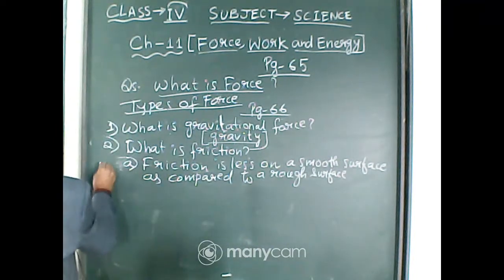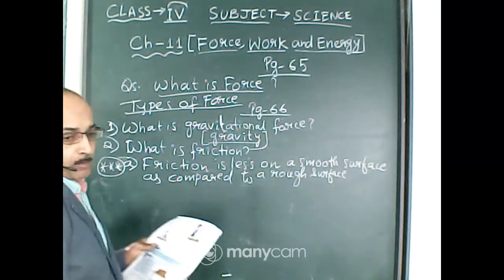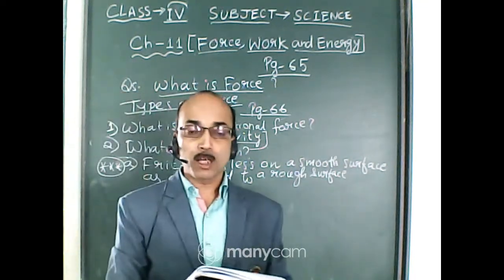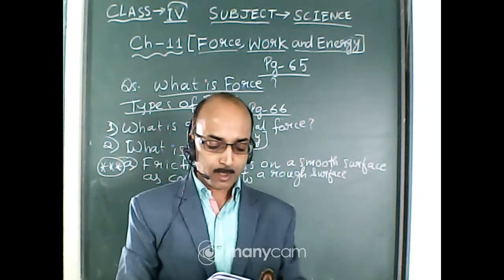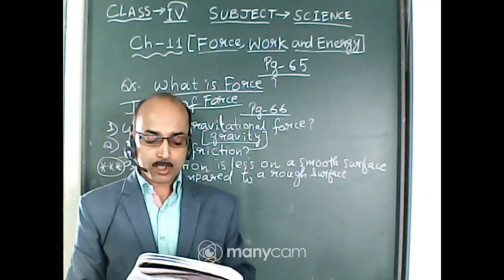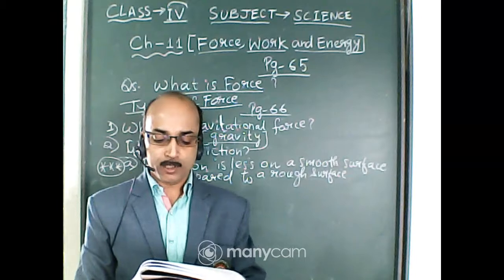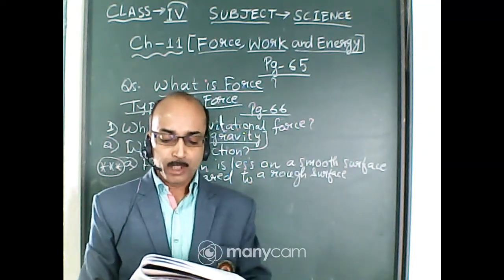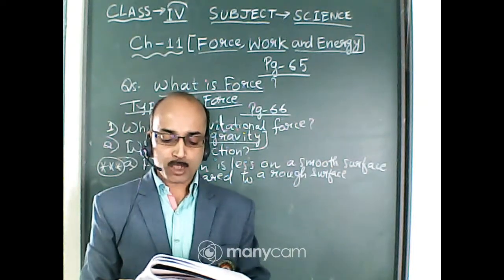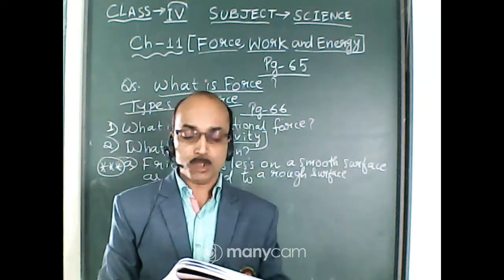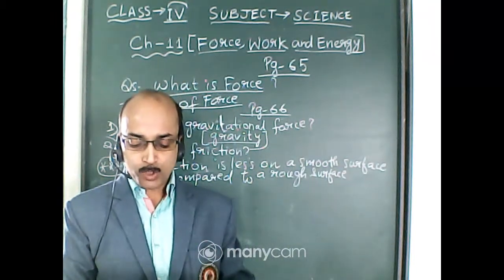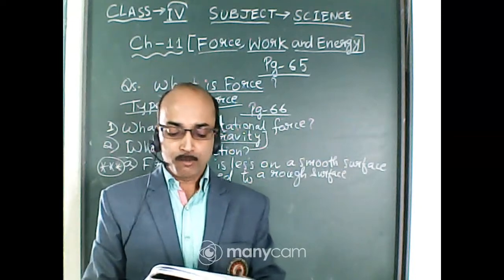Okay, this I have marked 3 star here because friction, you must remember, friction is less on a smooth surface as compared to a rough surface. In general, smooth surfaces like glass or ice cause less friction, while rough surfaces like a carpet produce more friction. In our daily life, it is not possible to do certain activities in the absence of friction.